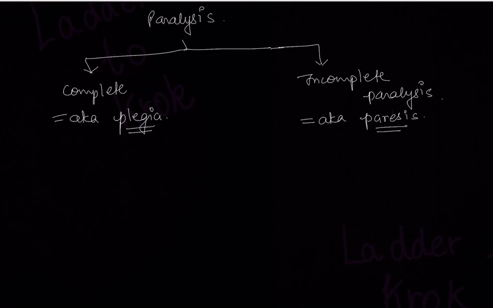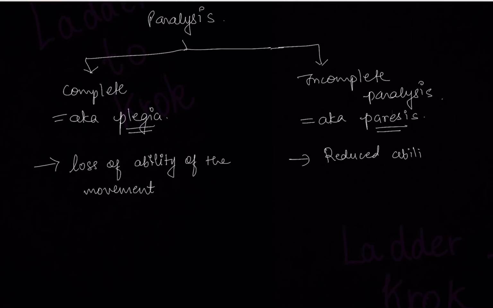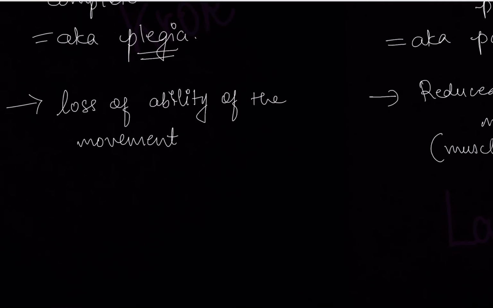Now, what is the difference between these two? Complete paralysis means complete loss of ability of movement, or you can say inability to move. Okay, so it is complete loss of the ability of the movement. Here it is reduced ability of movement. Actually, what happens in this is, here muscle weakness is the main cause. So there is impairment of the movement. That means the patient has control over it, but it is very much less. And we're talking about the voluntary movements over here.